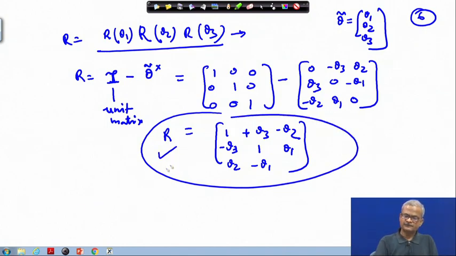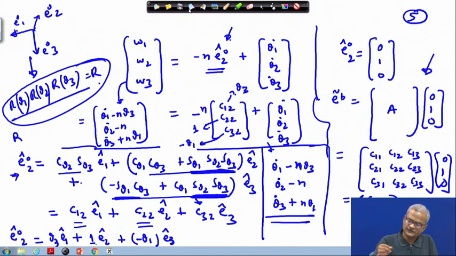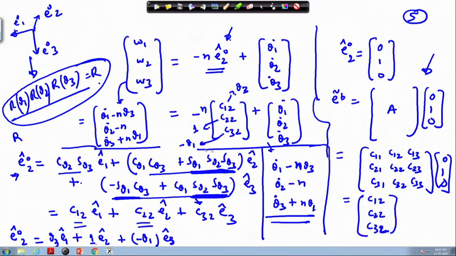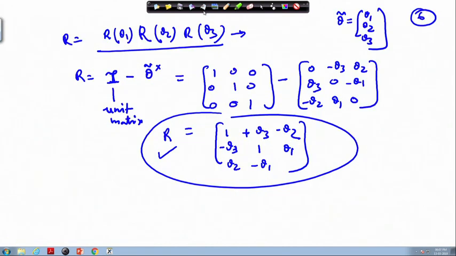And this you can directly use to convert from the orbital frame to the body frame, which we have already done here in this place. Okay. So, this part we have already done here, n times theta 3 minus n times. So, basically C 1 2, C 2 2 and C 3 2 we were looking for, which were nothing but this part.